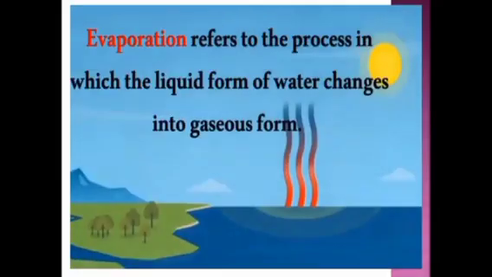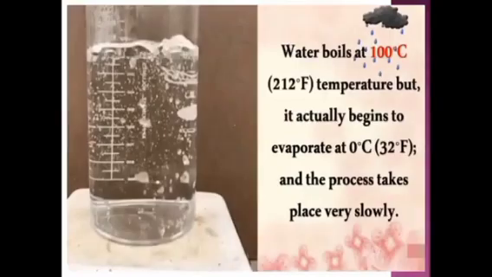Evaporation refers to the process in which the liquid form of water changes into gaseous form. Water boils at 100 degrees Celsius, right?